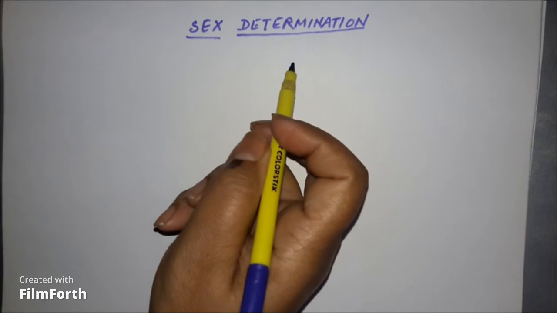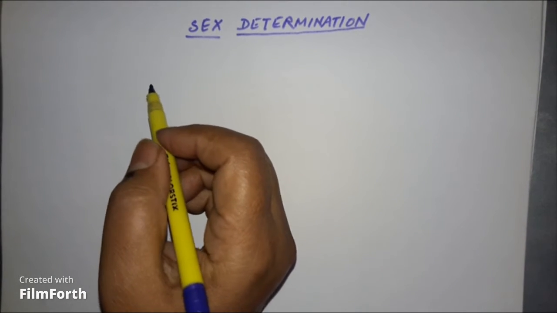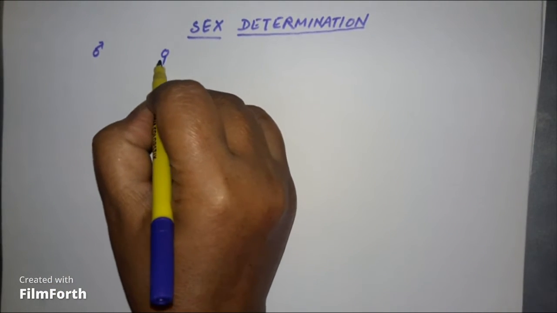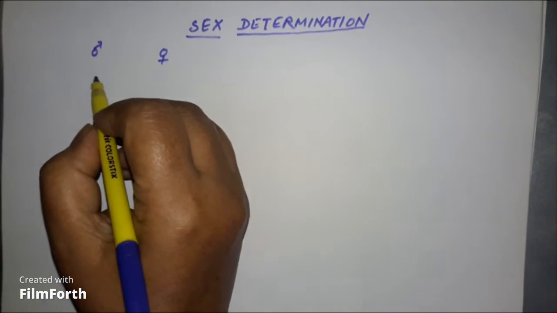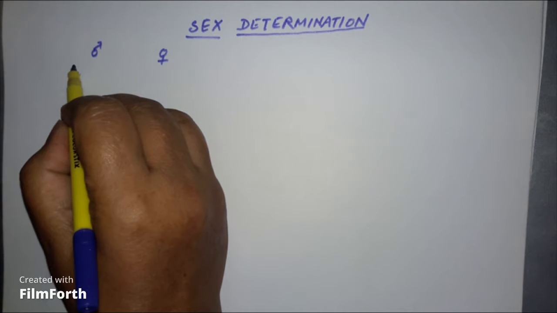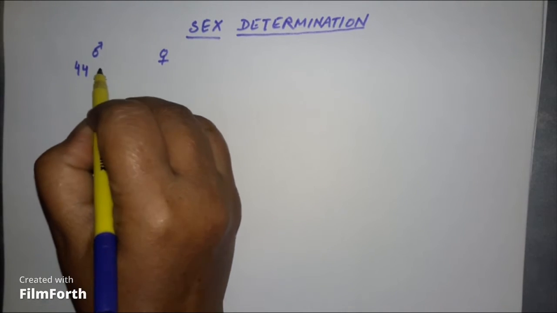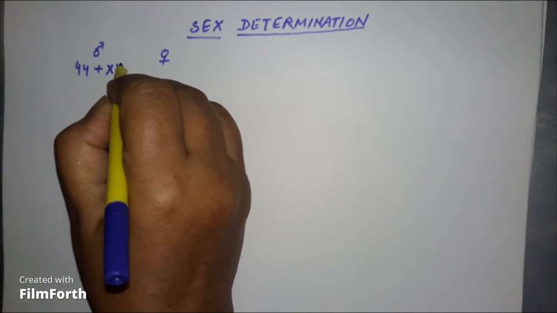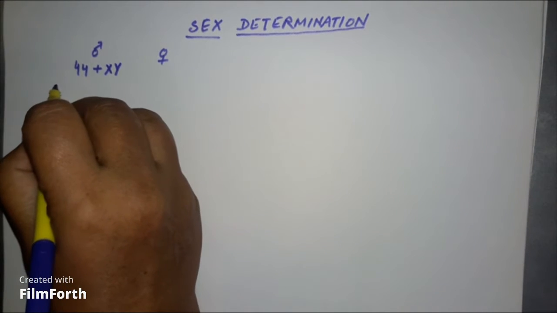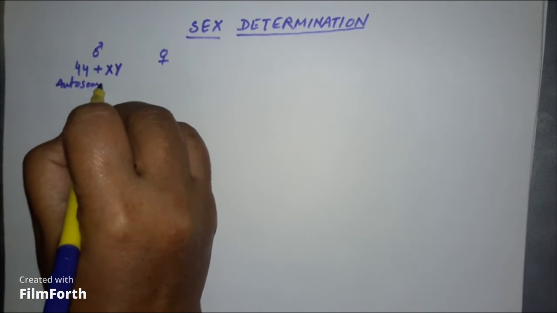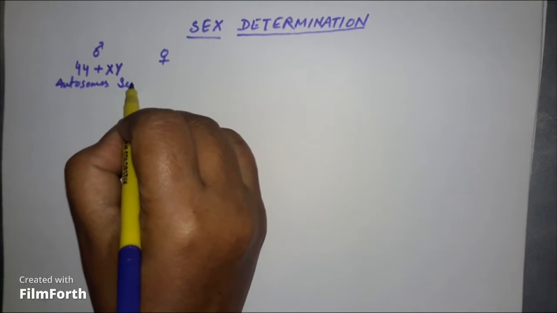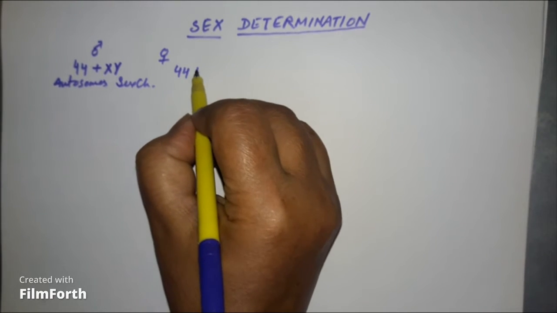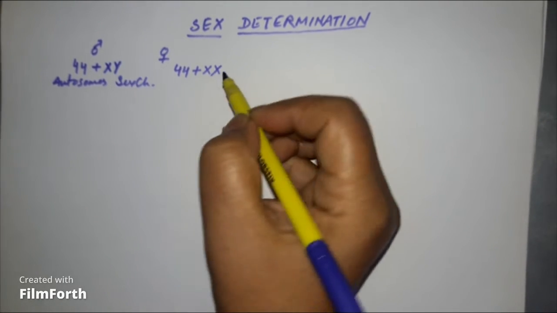So the topic is sex determination. In human beings, there is a male and there is a female. The chromosome number is 46. The male has 44 chromosomes, which are called autosomes, and a pair of sex chromosomes of XY type. The chromosomes other than sex chromosomes are called autosomes. Whereas the female has 44 chromosomes plus X and X.